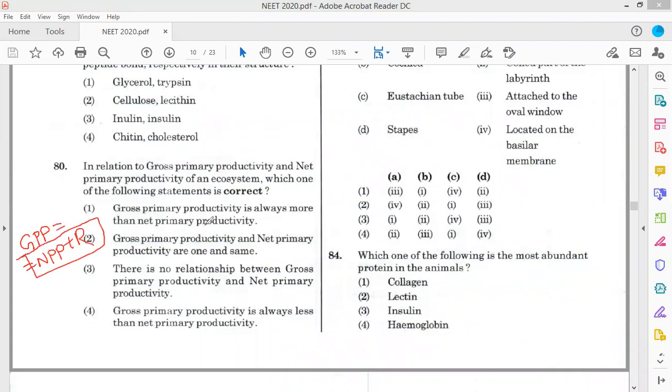So GPP is always more than net primary productivity. Yes, because NPP plus R is the gross primary productivity. This is the correct answer. Now the next question, question number 81.